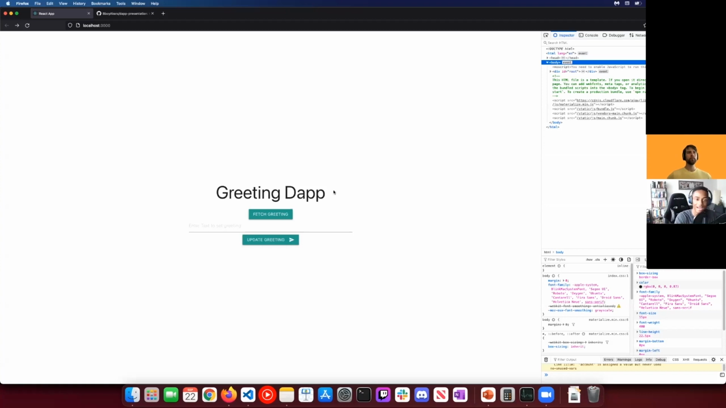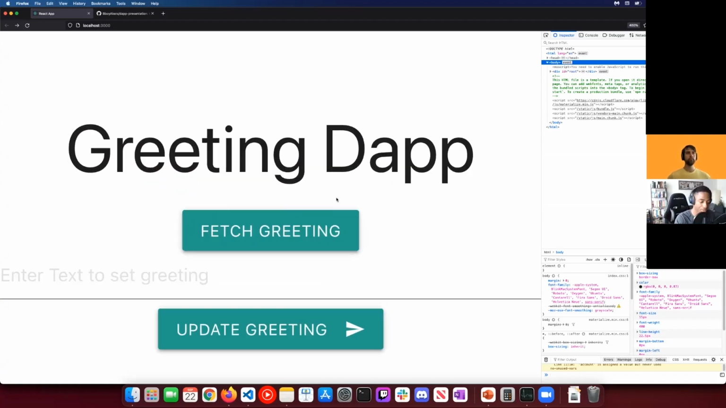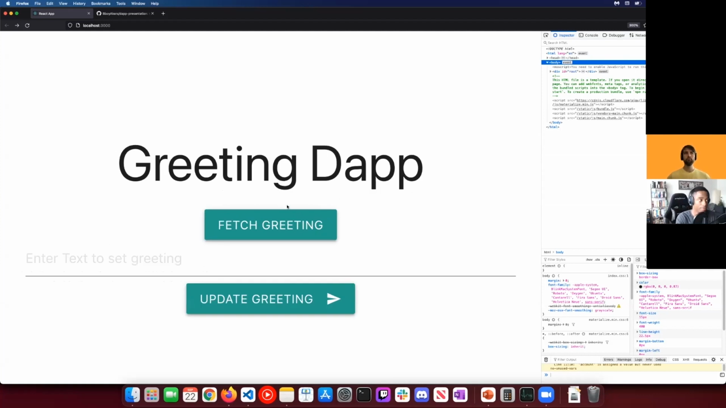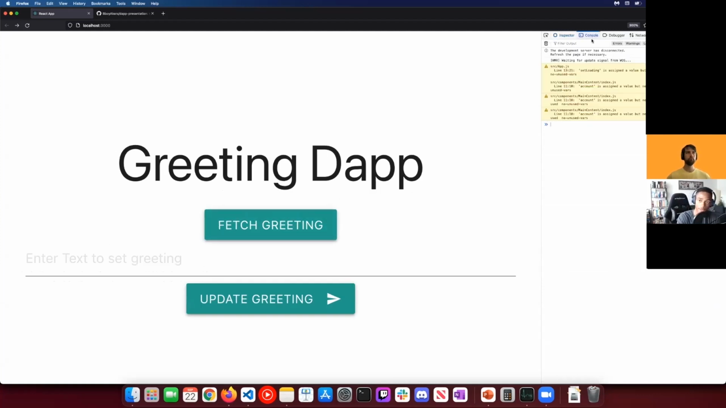So long story short, we'll have this greeting DApp, and let me zoom in real quick. Can you see that? We'll be able to fetch a greeting from our smart contract, right? Utilizing our smart contract API, we'll be able to update that by saying updating greeting, and then we'll be able to update the greeting. If we do fetch again, we'll then see the update, and we'll be utilizing the functions that we built within the smart contract to do so.